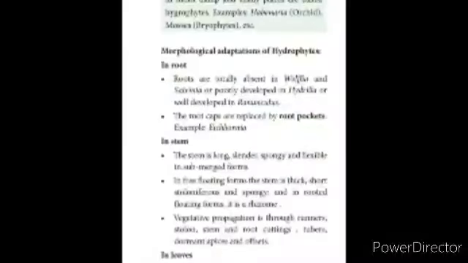In leaves, they are thin, long, and ribbon shaped in Vallisneria, or long and linear in Potamogeton, or finely dissected in Ceratophyllum. The floating leaves are large and flat as in Nymphaea and Nelumbo. In Eichhornia and Trapa, petioles become swollen and spongy. In emergent forms, the leaves show heterophylly. Heterophylly means two types of leaves. Submerged leaves are dissected, and aerial leaves are entire. Example: Ranunculus, Limnophila heterophylla, and Sagittaria.